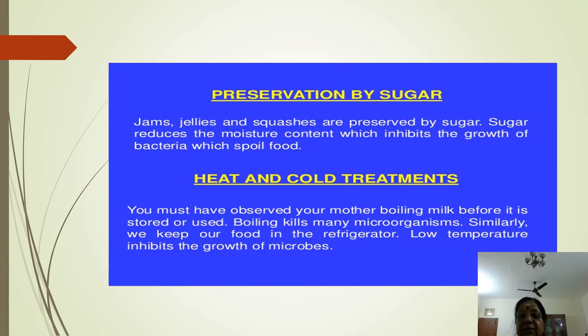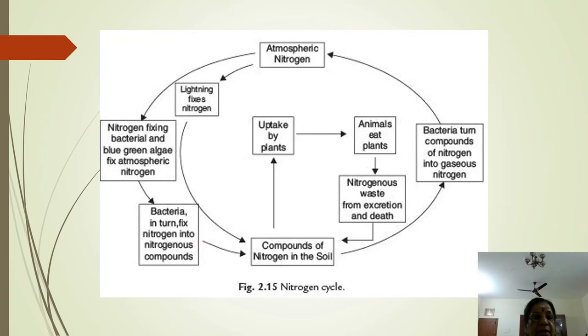And again, heat and cold we have already studied. Boiling kills many microbes. Similarly, we keep our food in the refrigerator. Low temperature inhibits growth of microbes. Right? The next one and the last one is about the nitrogen cycle.